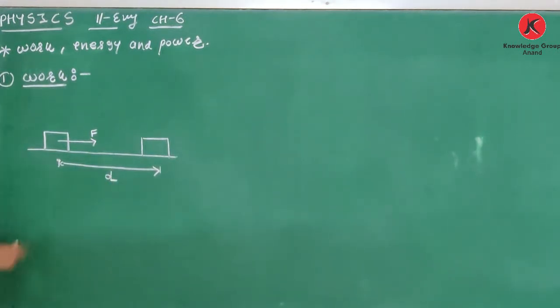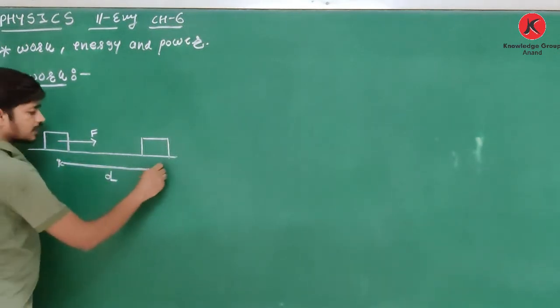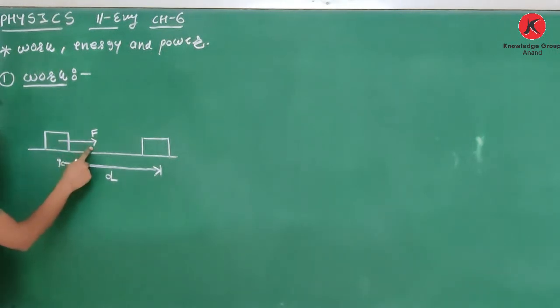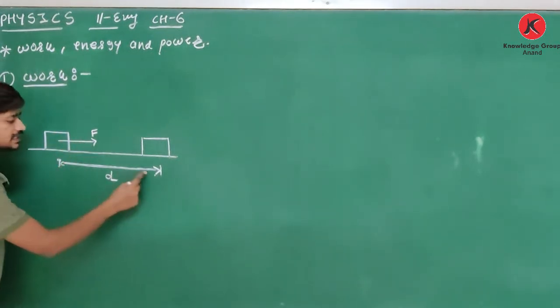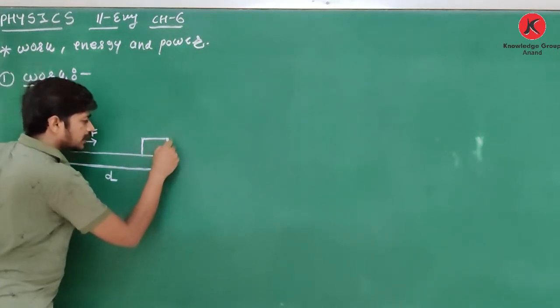I am applying force F in the horizontal direction, and in the direction of the force the block is displaced by distance d, so on this block work is said to be done. Clear about this? Again, if I have one object, force is applied, and due to that force the object is displaced, then work is said to be done.